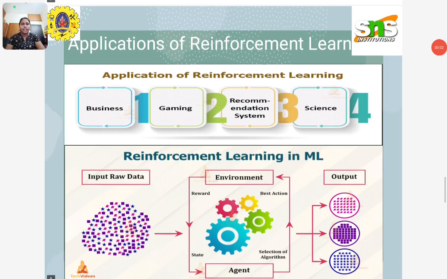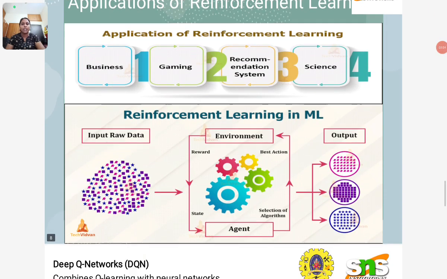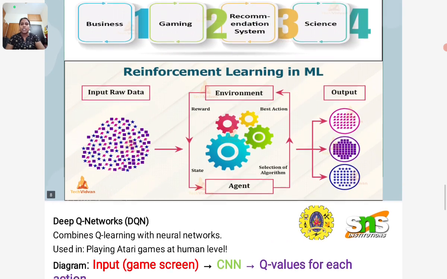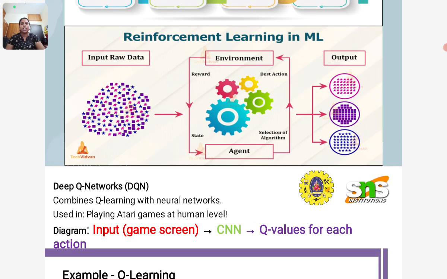In that we have deep Q networks, which combine Q learning with neural networks. They are used in playing games at human level. The diagram explains the Q values of each action.